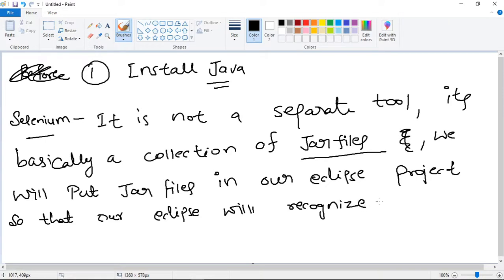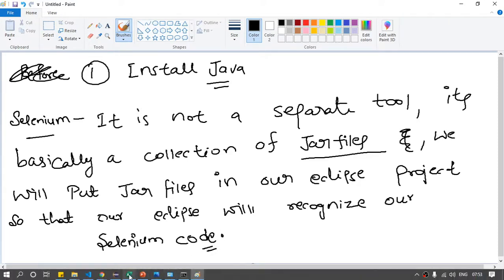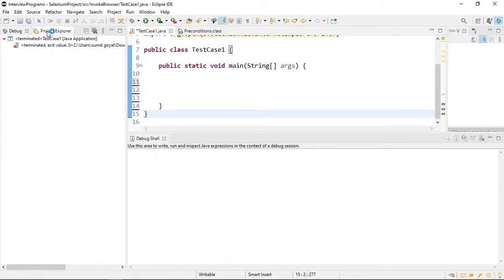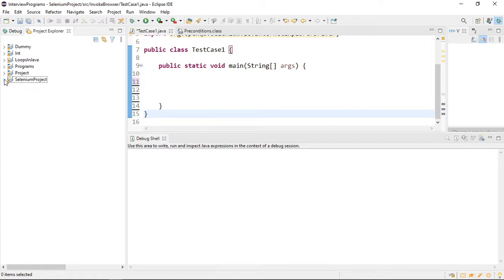I will not download a separate Selenium tool. There is no such thing. What I mean to say, just suppose let us create one new project so that I can show from the start.